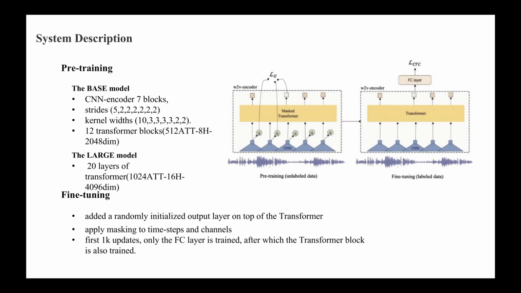The base model feature encoder contains 7 convolution blocks. The number of output channels is 512. The context network contains 12 transformer blocks, each block with 512 model dimension, 8 attention heads, and 2048 dimension feed-forward inner layer. The large model contains 20 layers of transformer blocks with 16 heads, the hidden dimension is 1024, and the final dimension is 4096.